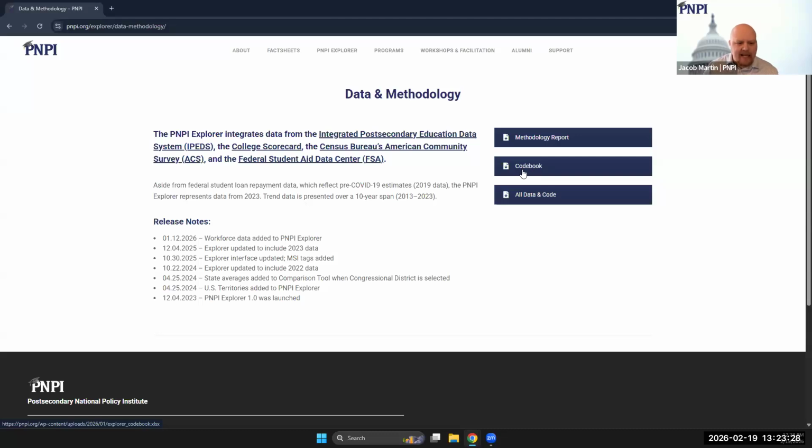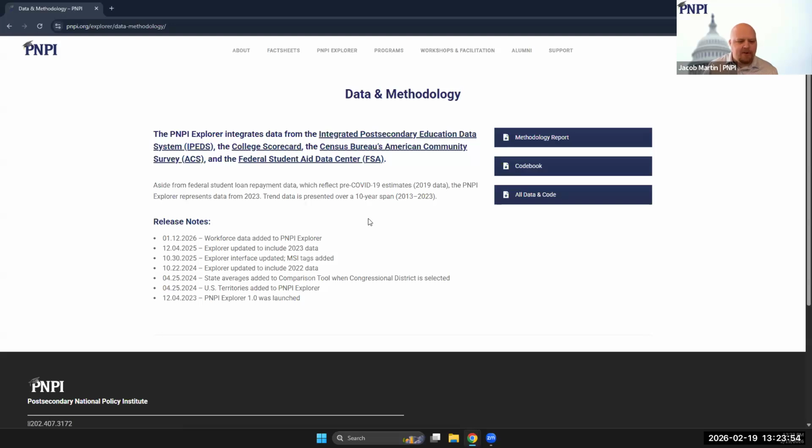And the codebook provides a list of all included variables, their sources, and how they were merged to form the PNPI Explorer. We also have a button for all data and code, which provides you with the data files that form the backend of the PNPI Explorer, as well as all of the Stata code that we use to produce that data file.